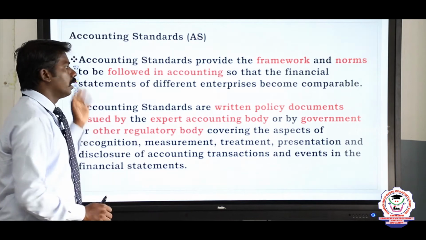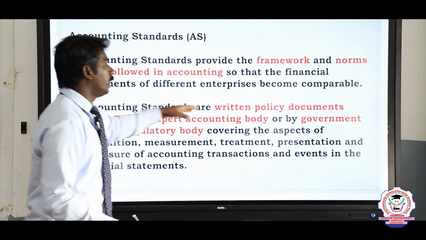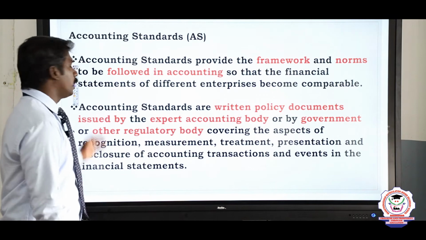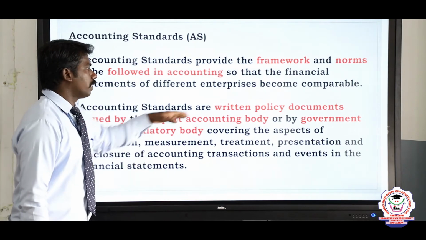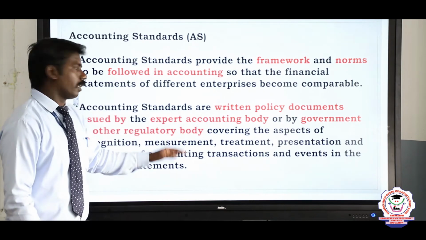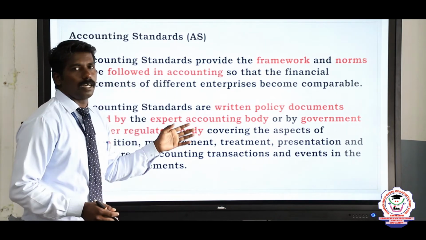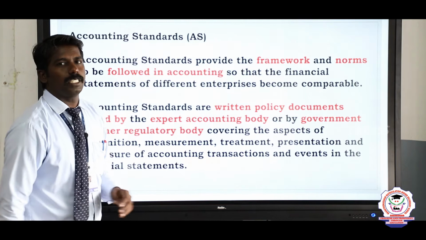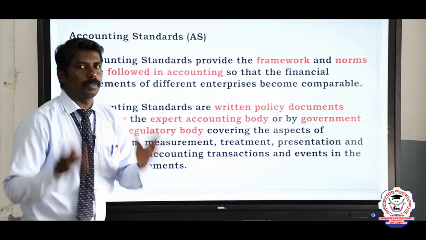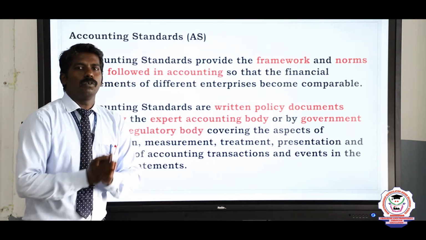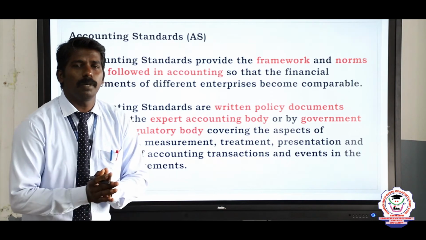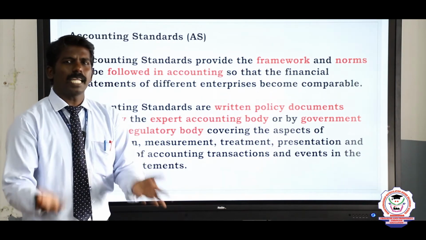See the second one. The accounting standards are nothing but a written policy document issued by the expert accounting body or government or other regulatory body. So these accounting standards are a written policy document. It is given by the expert accounting body. Who is that expert accounting body? It is nothing but the chartered accountant.